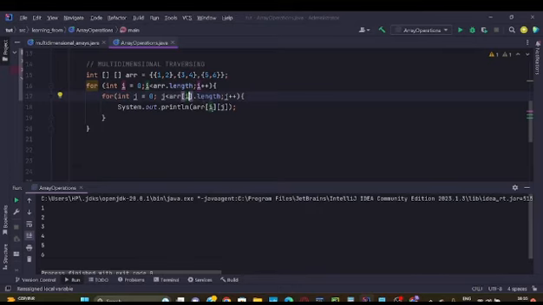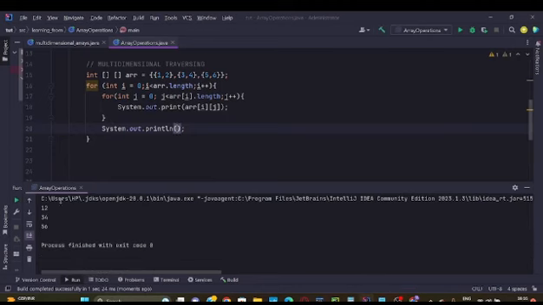Now what if I say that this is not looking like proper segregation? So we will do it like this. We will apply print here, and then outside this we will write System.out.println, so we have a line break.